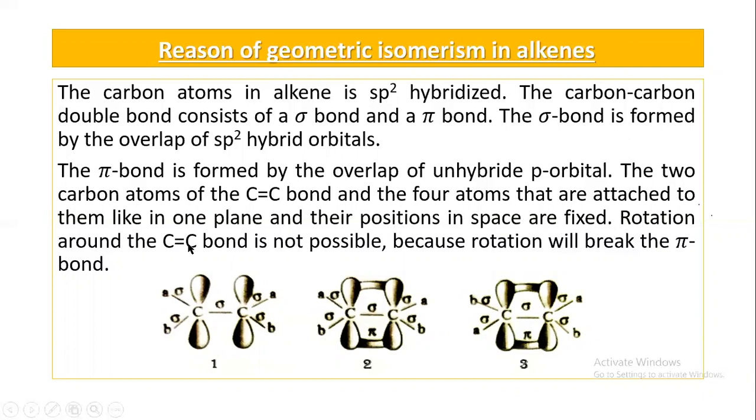Rotation around the carbon-carbon double bond is not possible, and this creates two types of isomerism. Here group A and group A are present on the same side, so it is the cis isomer. And here group A and group A, or group B and group B, are present on opposite sides, so it is the trans isomer.